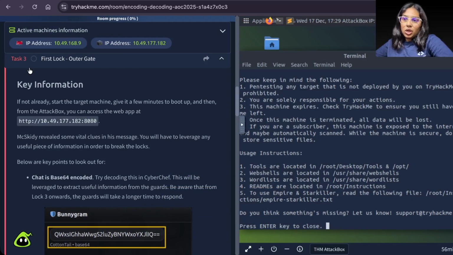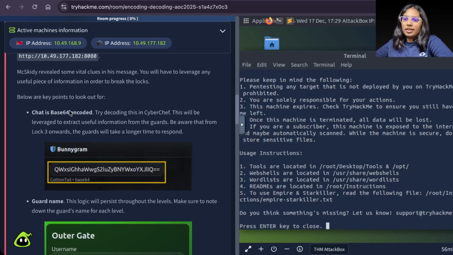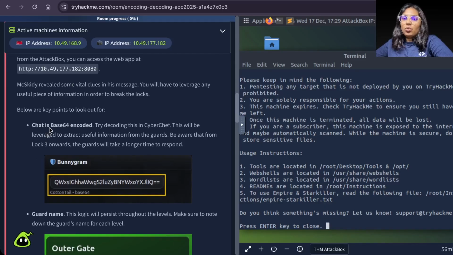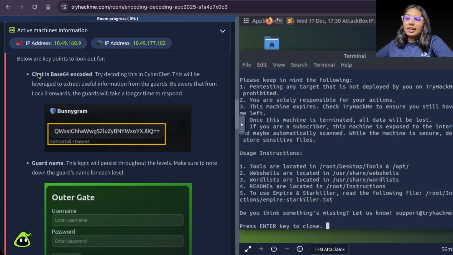Task 3, first lock, outer gate. Key information: if not already, start the machine. We have already. McSkidy revealed some vital clues in his message. You will have to leverage any useful piece of information in order to break the locks. First thing: chat is Base64 encoded. Try decoding this with CyberChef. This will be leveraged to extract useful information from the guards. Be aware that from lock 3 onwards, the guards will take a longer time to respond.